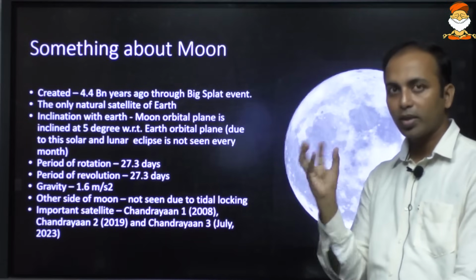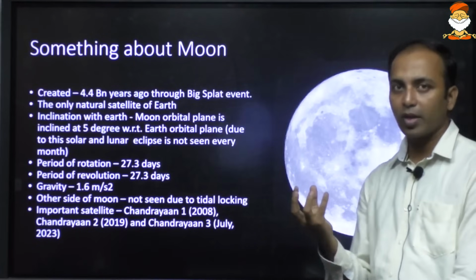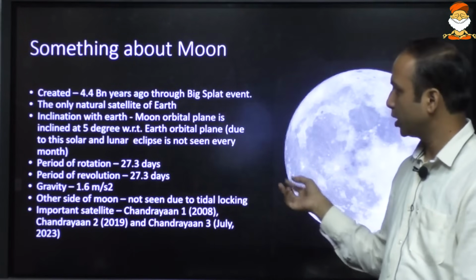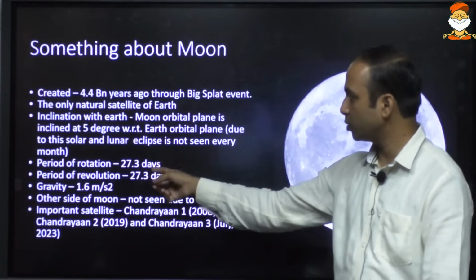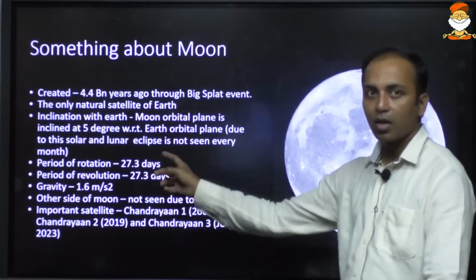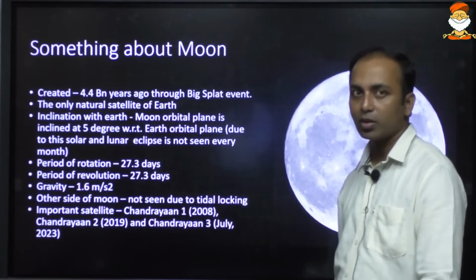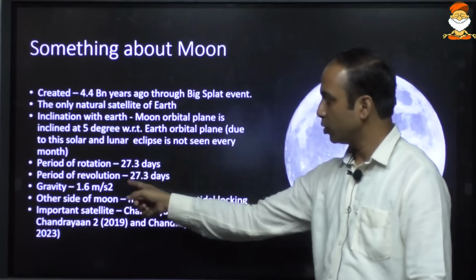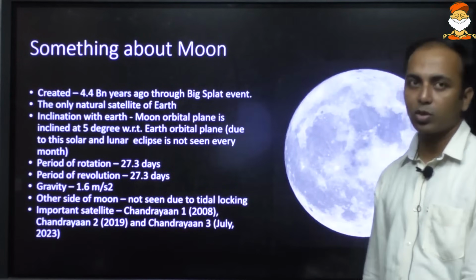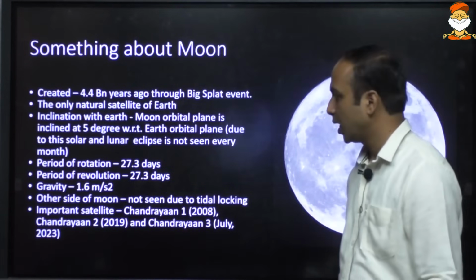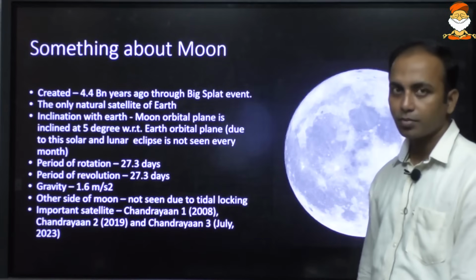Like Earth is rotating, Earth is also revolving around the sun. Similarly, the moon is rotating, the moon is revolving. So the rotation of the moon is 27.3 days. Revolution of the moon is also 27.3 days. Gravity on the moon is 1.6 meter per second square. What is the gravity on the earth? It is 9.8 meter per second square.